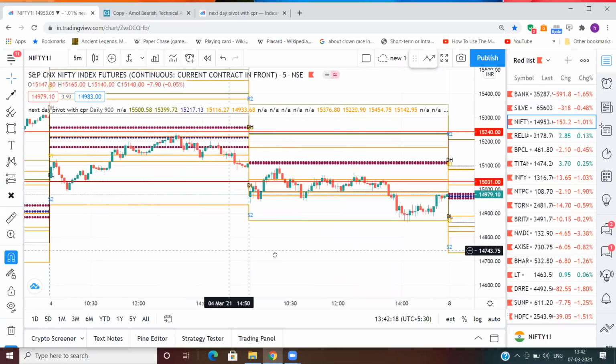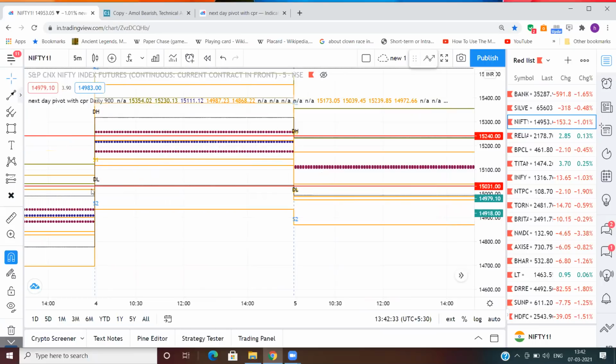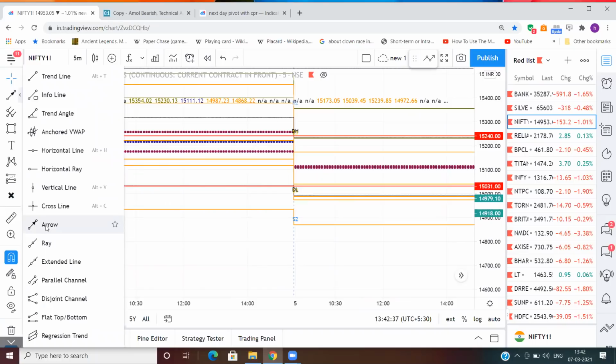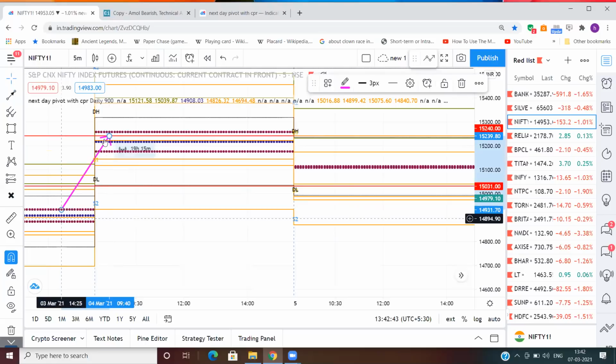Okay, this is index, and this is the example I showed. This was a bullish bias of the CPR. This is a higher value CPR. So step 1 is Nifty will be bullish on 4th of March. This is what we thought and assumed on close of the 3rd of March, and we are analyzing for the 4th of March.